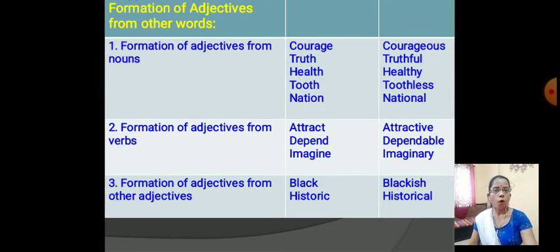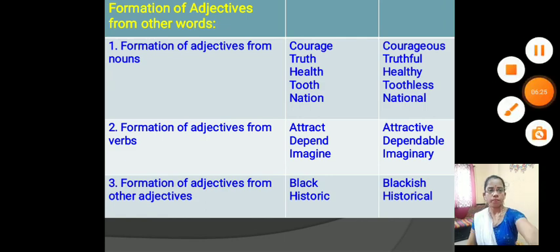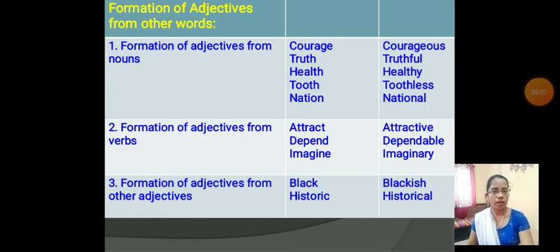See, formation of adjectives. One, formation of adjectives from nouns. Courage, courageous. Truth, truthful. Health, healthy. Tooth, toothless. Nation, national. Second one, formation of adjectives from verbs.